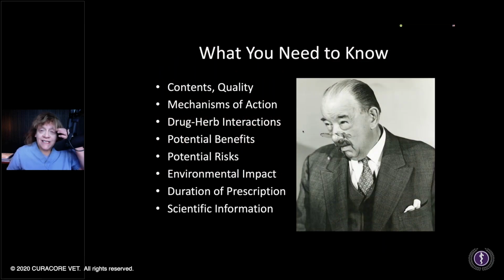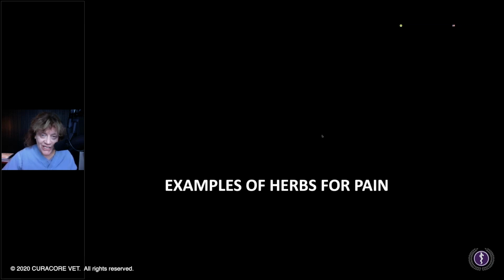When we are excited about the opportunities that plants give us to heal that aren't available necessarily with the typical drugs that we use, we still need to have our thinking caps on and talk about contents and the quality of those contents, how they work, what's going to interact with them, what are the potential benefits and risks. It'd be nice to think about the environmental impact as well as how long we are going to use them and where we can access that scientific information. So we've already talked about some of that.